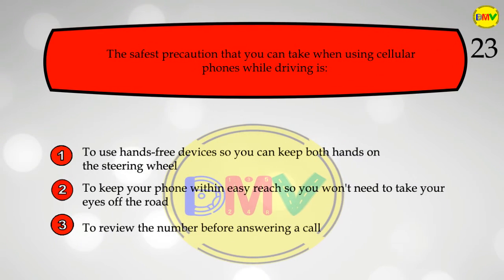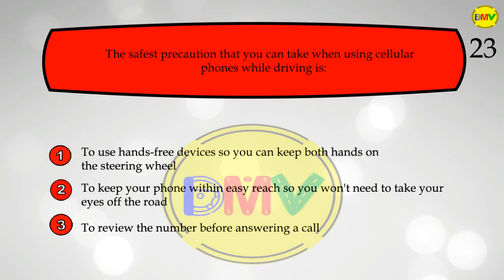The question 23. The safest precaution that you can take when using cellular phones while driving is: 1. To use hands-free devices so you can keep both hands on the steering wheel. 2. To keep your phone within easy reach so you won't need to take your eyes off the road. 3. To review the number before answering a call.